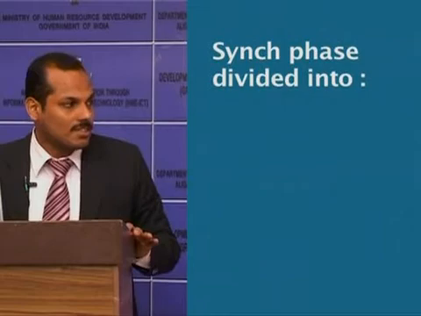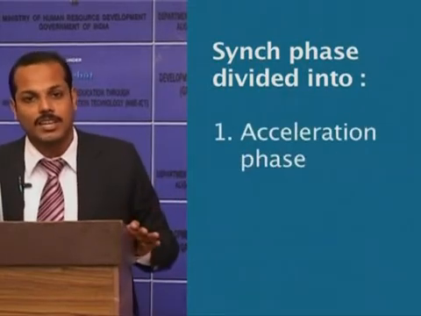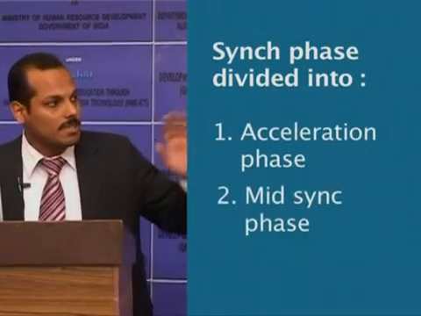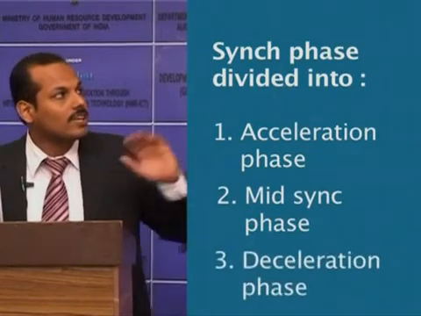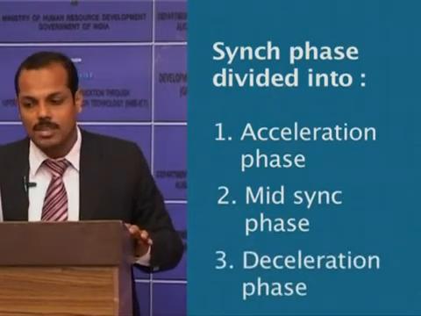Now swing phase. Swing phase is the phase where the extremity is not on the ground, it is in the air. Again, it can be divided into three phases. The first one is acceleration phase, the second one is mid-swing phase, and the third one is deceleration phase.